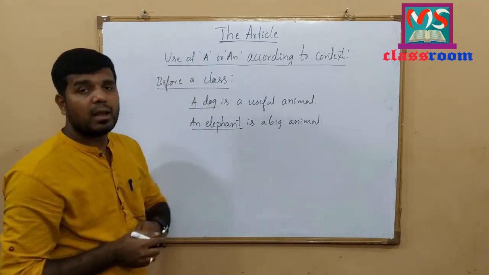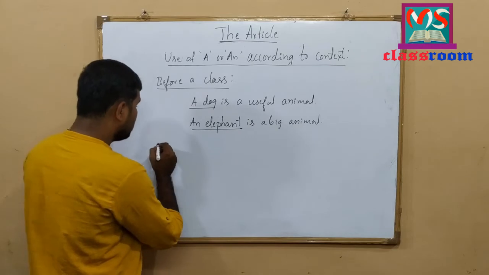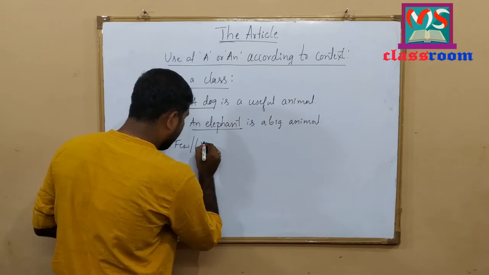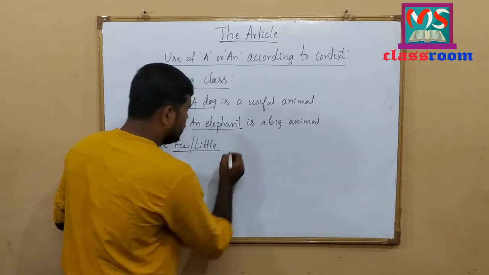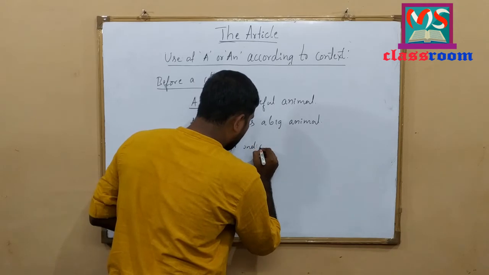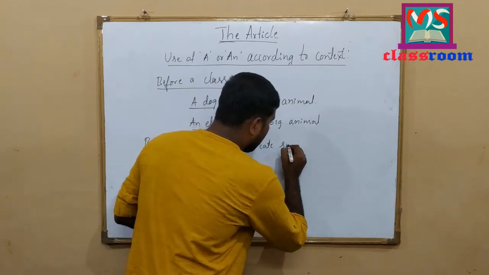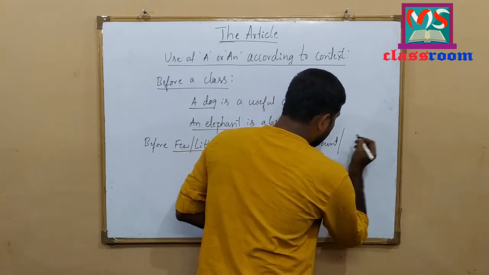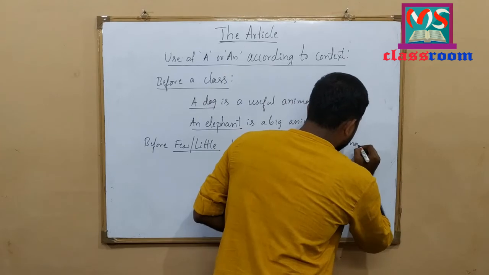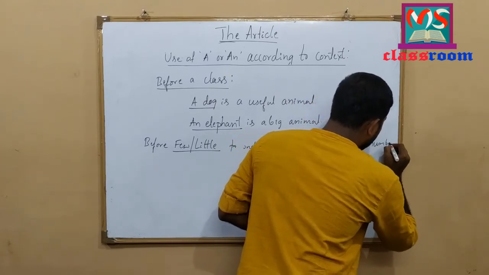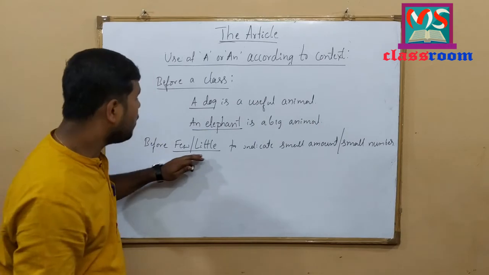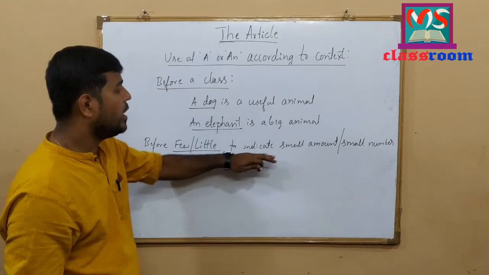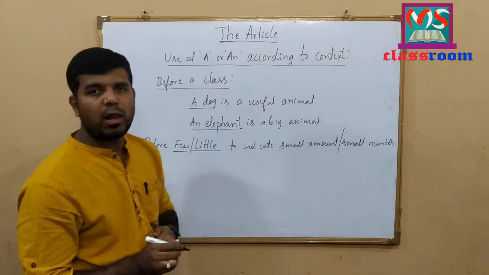Here, the indefinite article a or an is also used before few or little to indicate a small amount or small number.